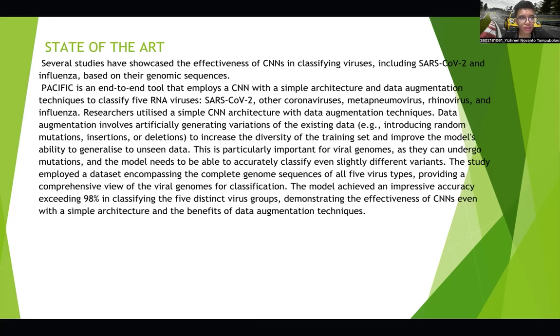Research until this point used a simple CNN architecture with data augmentation techniques. Data augmentation artificially generates variations of the existing data, through random mutation, insertion, and deletion, to increase diversity of the training set and improve the model's ability to analyze new data.